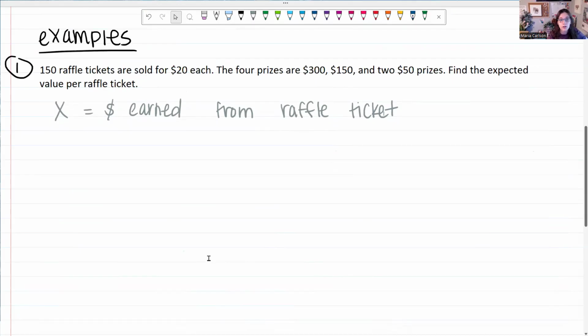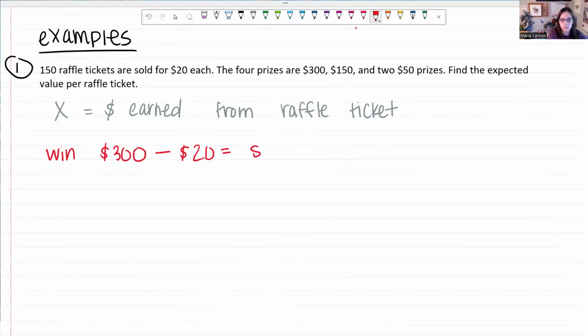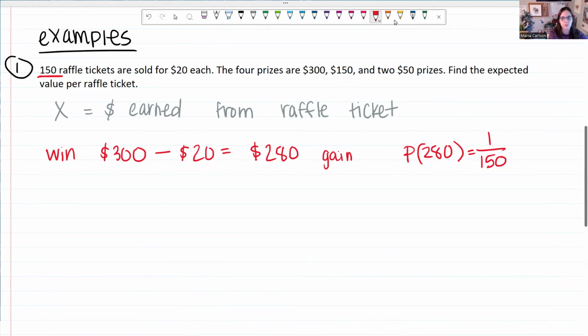And there are 4 outcomes that produce prizes. So you could win $300, but the cost of the ticket is $20. So 300 minus $20 is a $280 gain. Now, the probability of gaining $280, there's a 1 in 150 chance because there are 150 raffle tickets.